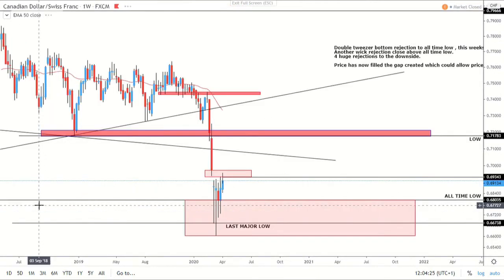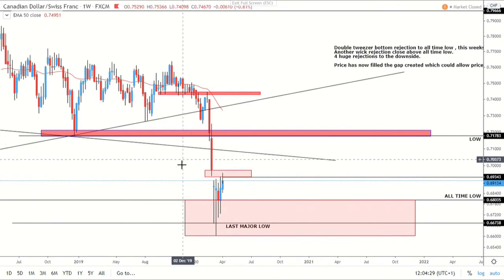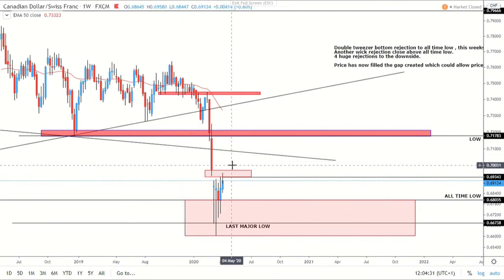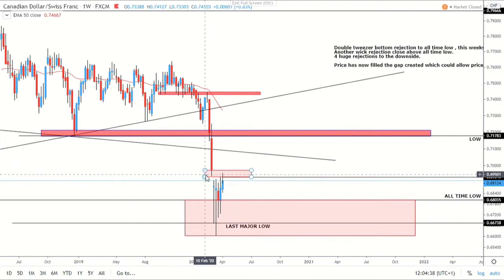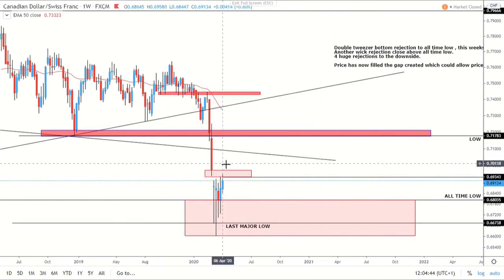We can then go into the weekly and just see that price has actually filled the gap that was caused a couple of weeks ago, or maybe a month or two ago, with probably oil, and obviously that change in oil. So when oil gaps to the downside, then CAD naturally gaps as well. So now we filled that wick. It's quite interesting to see. And potentially we could be seeing a move back to the downside now.